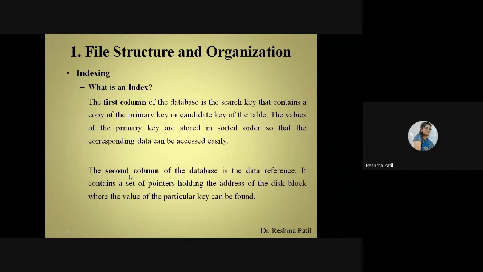The second column of the structure is the data reference. It contains a set of pointers holding the address of the disk block where the value of a particular key can be found. In the search key, if we are given roll number, only roll number will be there. And the second column will contain the address where the data of that particular roll number student is stored in memory. So using that address, we can directly go to the disk block and find that data. So this is the structure of an index.